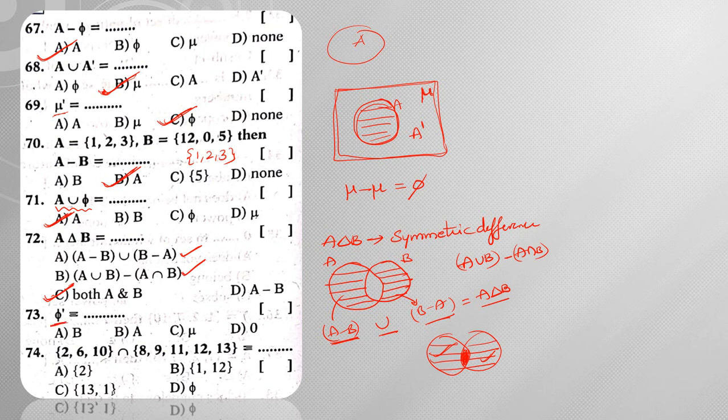Next, φ dash, like μ complement. So μ complement is equal to φ. In the same way, φ complement is equal to μ. These are what we call De Morgan laws. Next, {2, 6, 10} intersection {8, 9, 11, 12, 13}. Is there any element that is common? There is no 2 in this, no 6, no 10. So their intersection is φ. Hence the answer is φ.